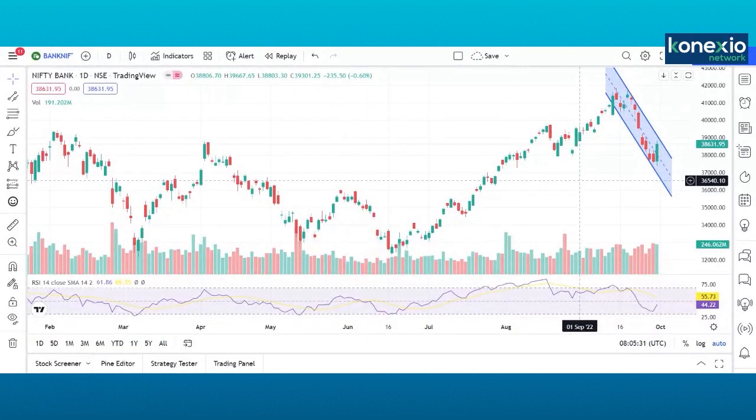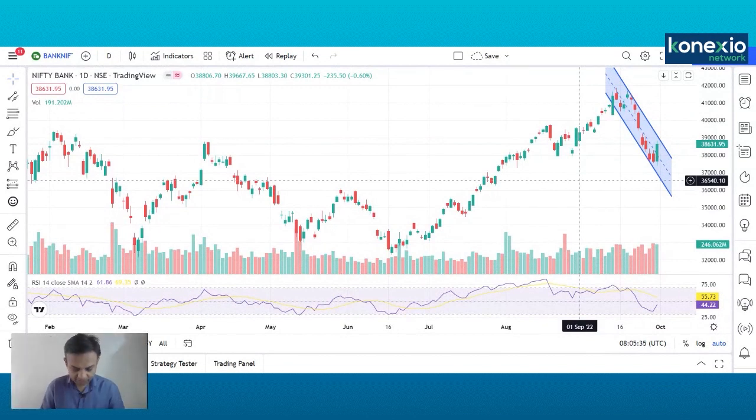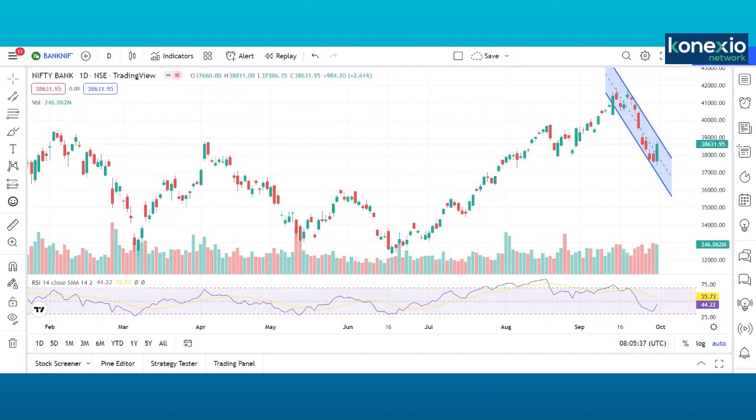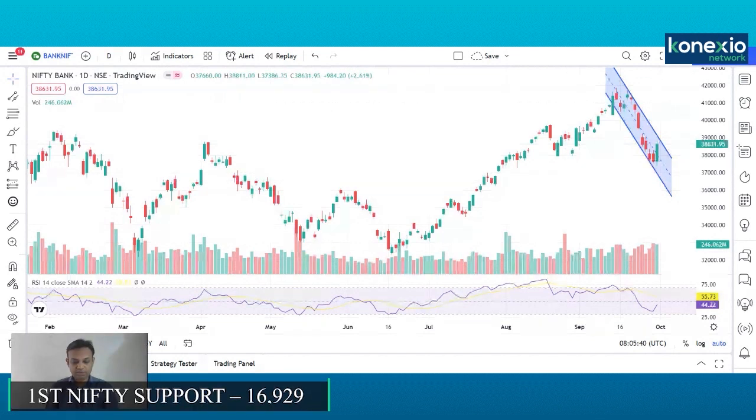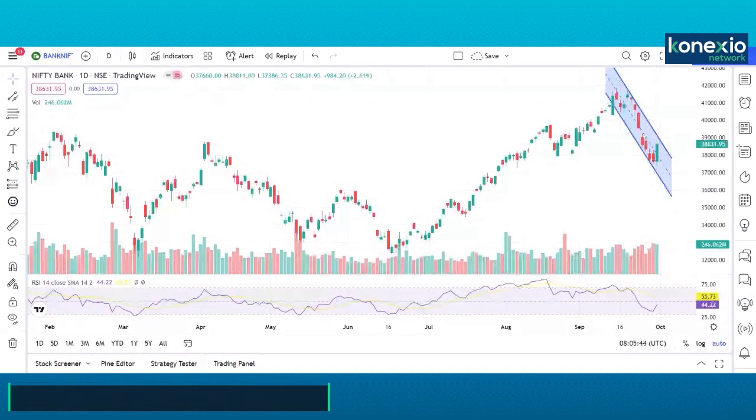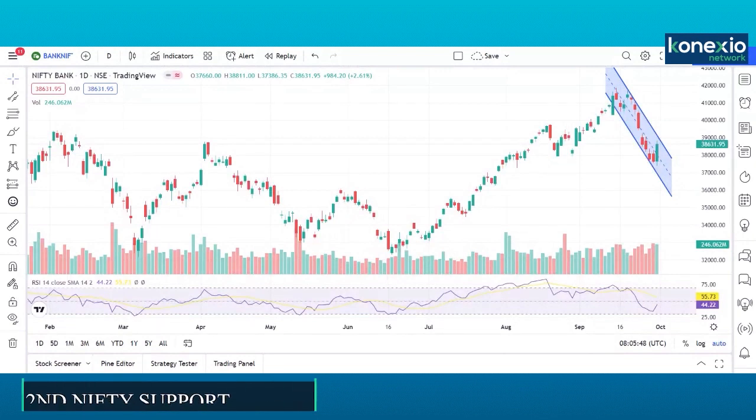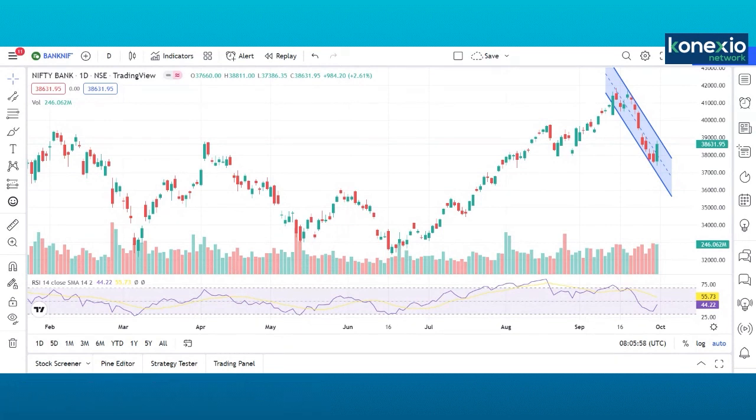So now let us discuss the important supports and resistance level in Nifty for the next week. So the first support in the Nifty is placed around 16,929. Second support in the Nifty is placed around 16,747. Third support in Nifty is placed around 16,641. These are the important supports in the Nifty.